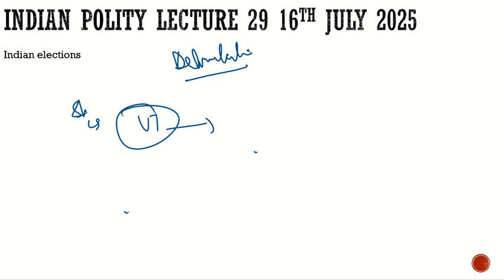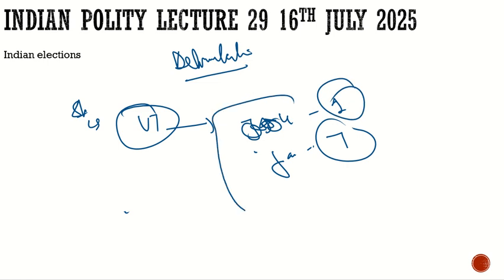Also, its representation in the Legislative Assembly has remained almost the same. The number of seats for Kashmir increased only by 1, and the number of seats for Jammu increased by 7. But with respect to its representation, it has remained frozen.